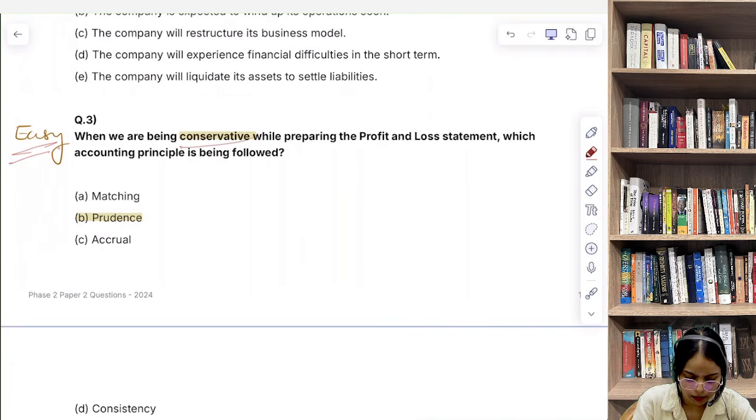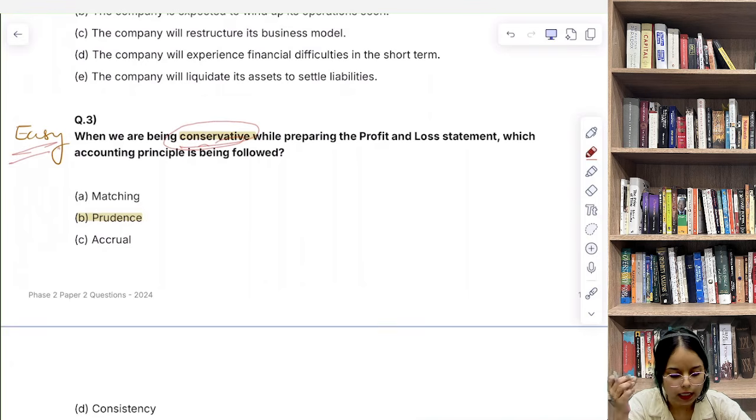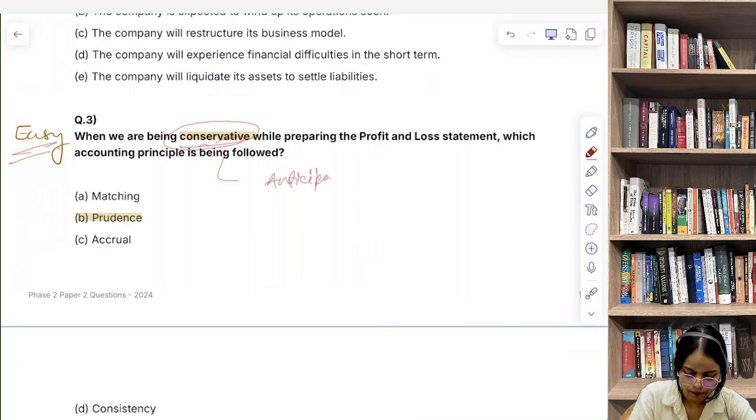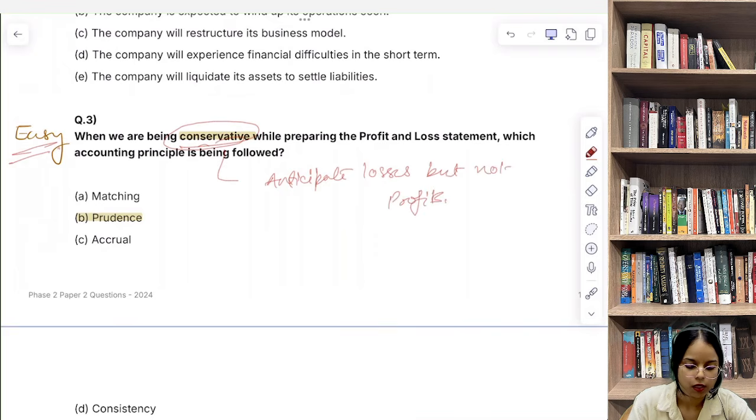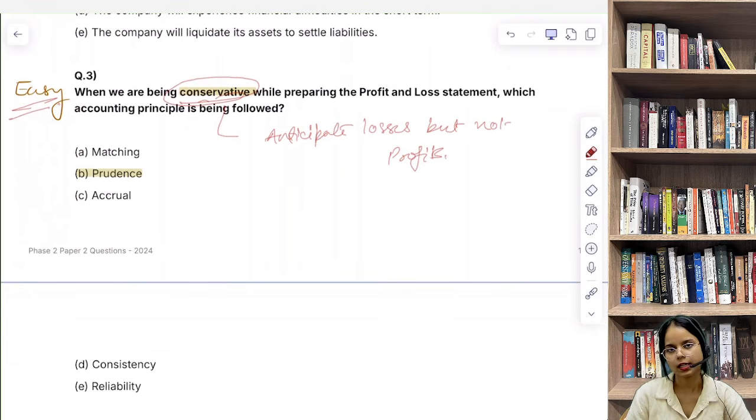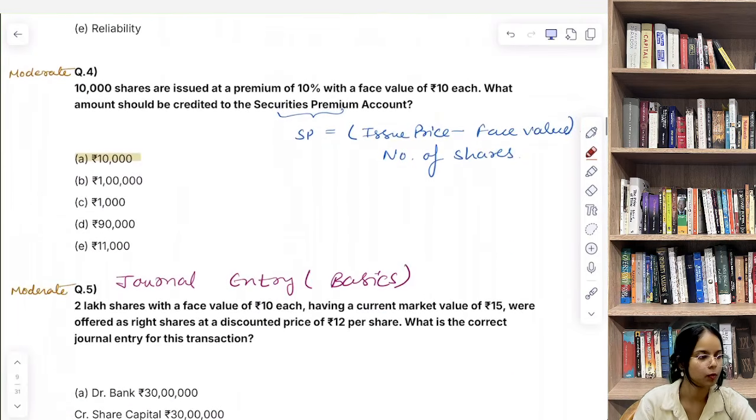Conservatism concept, so conservatism concept क्या है? It means anticipate losses but not profits. So we record expenses and liabilities as soon as they are probable, but income only when it's certain. अगर income आएगी ही आएगी, certain है, then हम उसे record करेंगे, but losses के लिए हम provisions भी बनाते हैं.